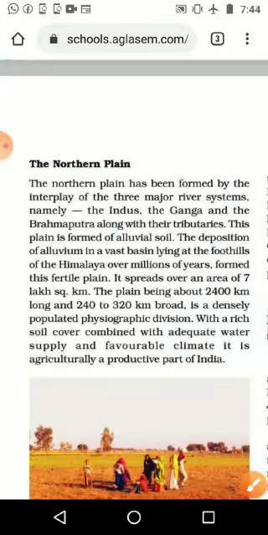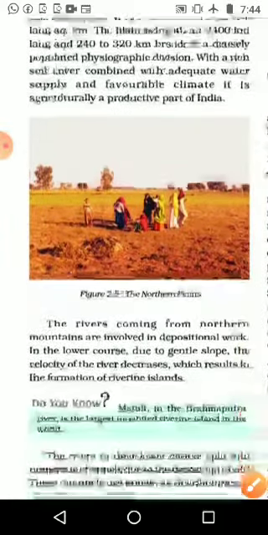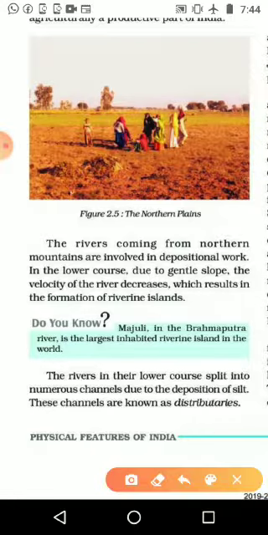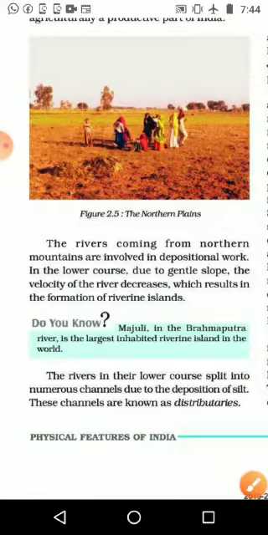Then we are moving to the next part. The rivers coming from the northern mountains are involved in the depositional work that we have seen already. When the river is coming from the river side, if the water is coming like this, it means there will be waterfalls. So there is a chance to bring maximum fertile soil or deposition.